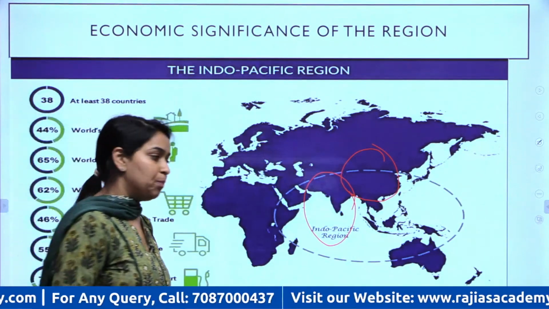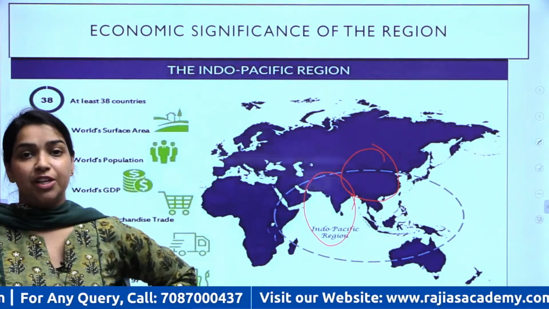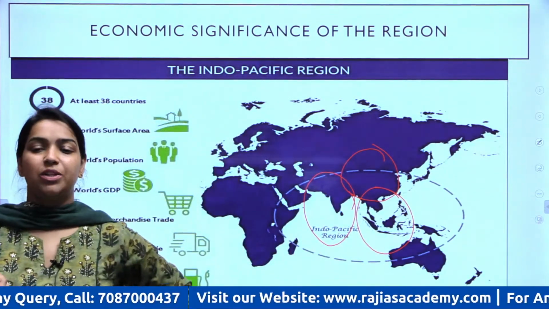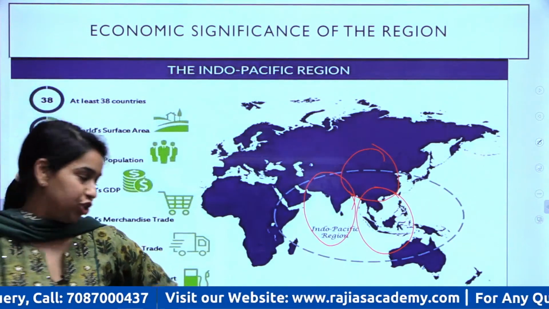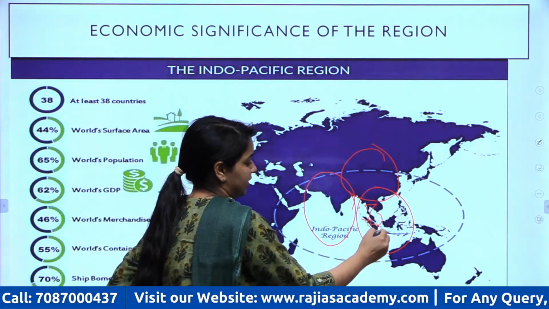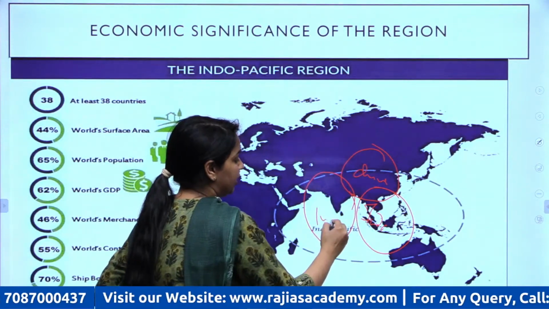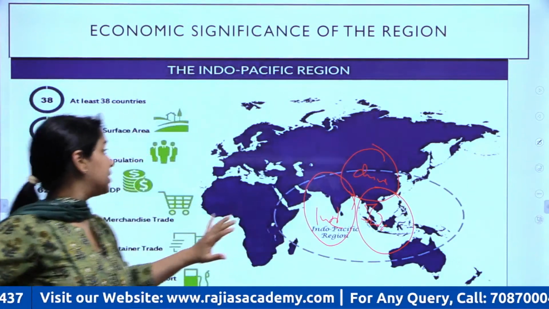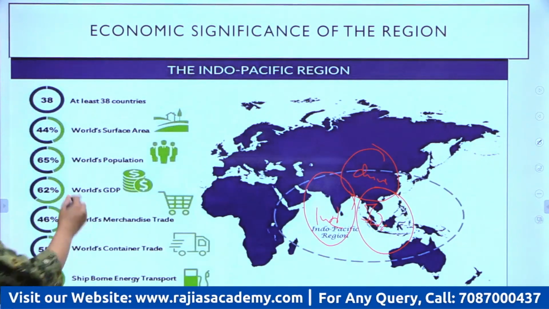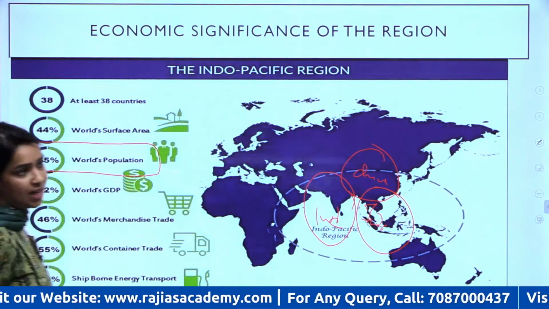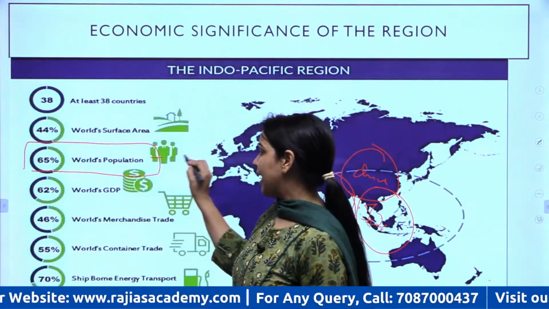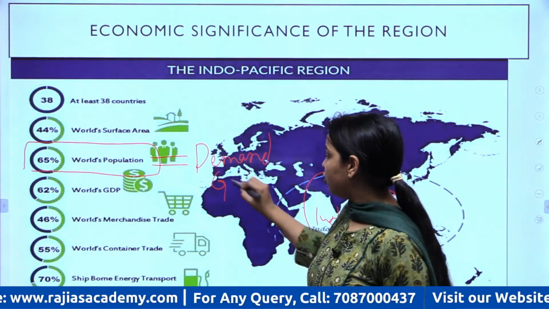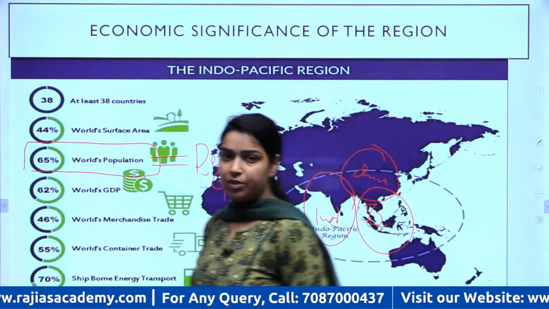Right. So that is why this region is highly important. So the country with largest Muslim population is Indonesia, that is also located in this region, right? So that shows the significance of this region because itni population, more than 65% of world's population is residing in this area. Population lives here, that means major demand source for all the goods and services of the world lies in this region, right?